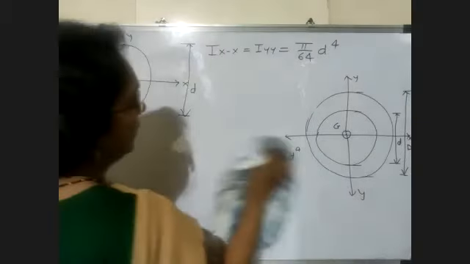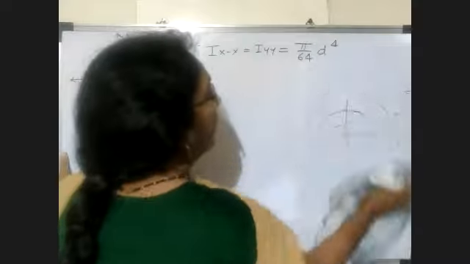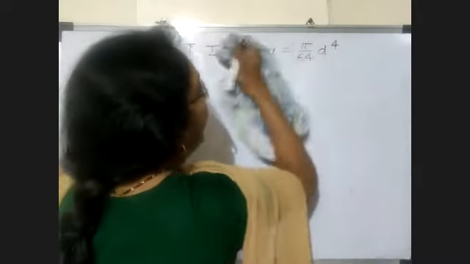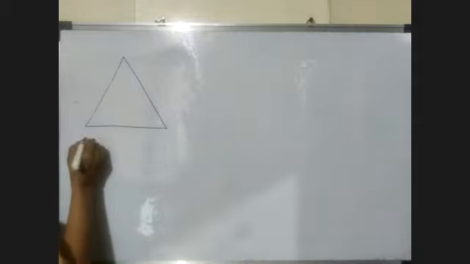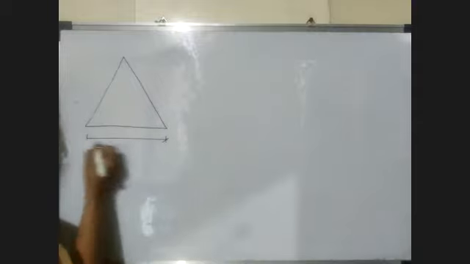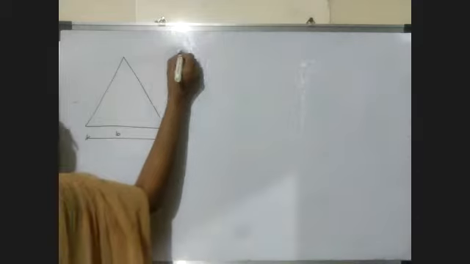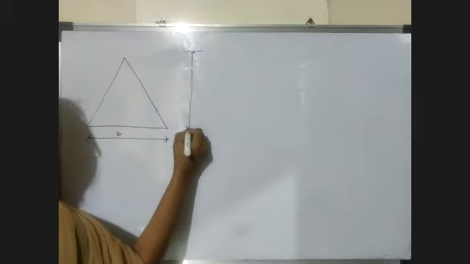Now the next figure is triangle. First we have seen rectangle, then square, hollow rectangle, then circle, then hollow circle. Now we go for triangle. So the triangle has base B and height H. The area of the triangle is half base into height.